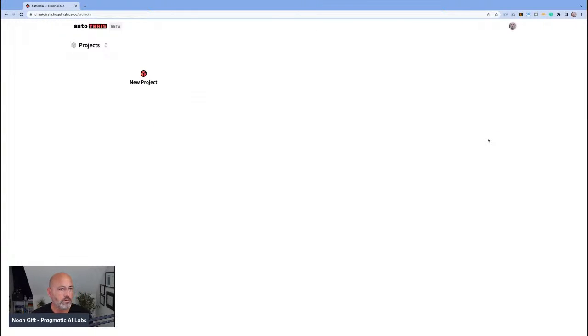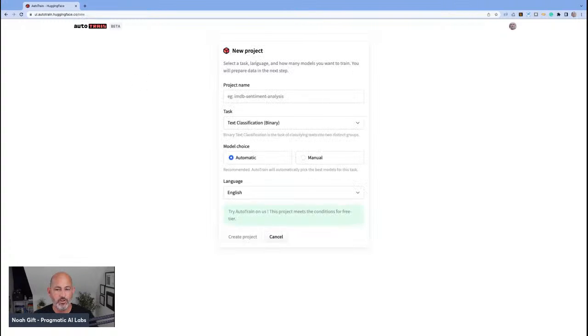Again, I've never tried this out before. I don't know how it's going to work. I'm going to go ahead and select new project. And in particular, it's asking me to try AutoTrain on, say, text classification. Okay, let's try this out. I guess probably what I should do is follow a tutorial. That would probably be the smart thing to do.